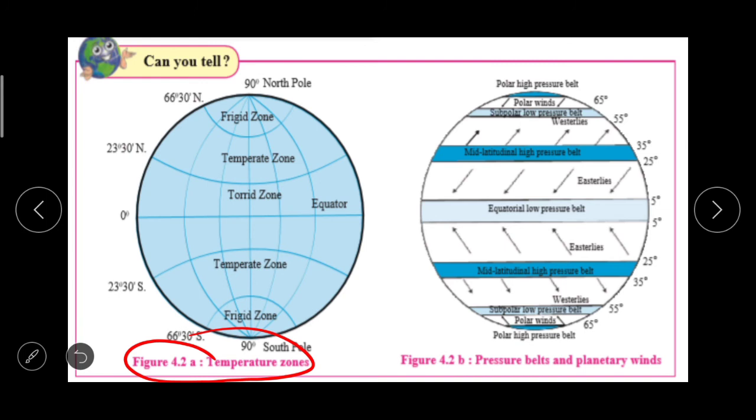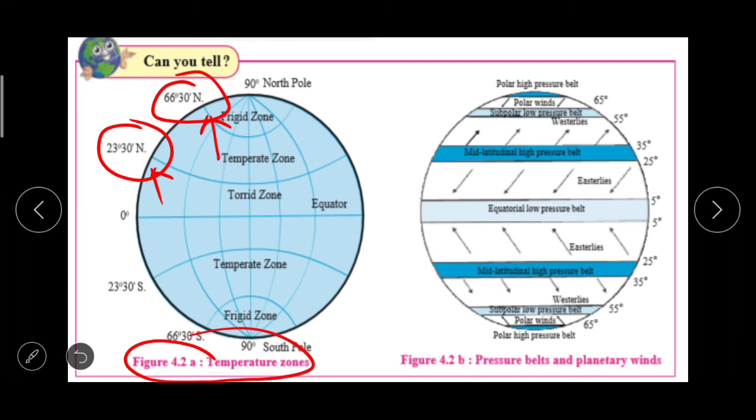The temperate zone extends from 23 degree 30 minute to 66 degree 30 minute north. Compared to this, the air pressure belt has limited extent and it is generally up to 10 degree parallel. Here you can see 23 degree 30 minutes and 66 degree 30 minutes.